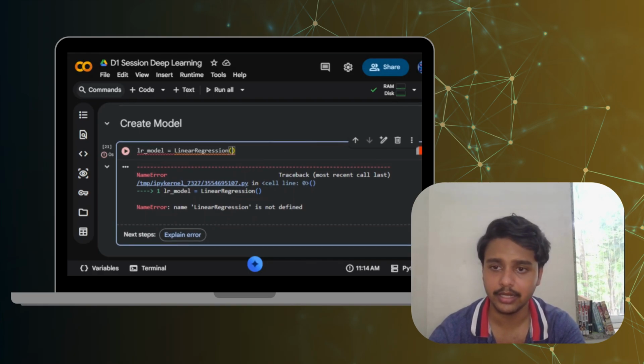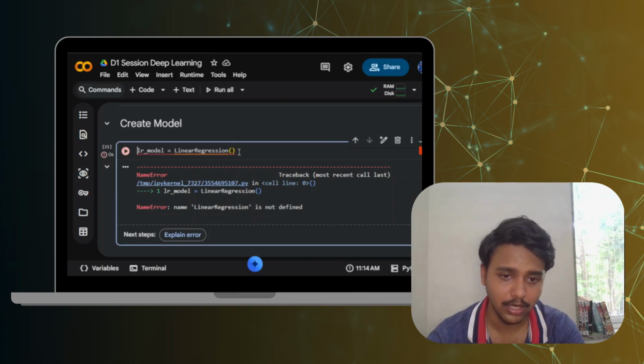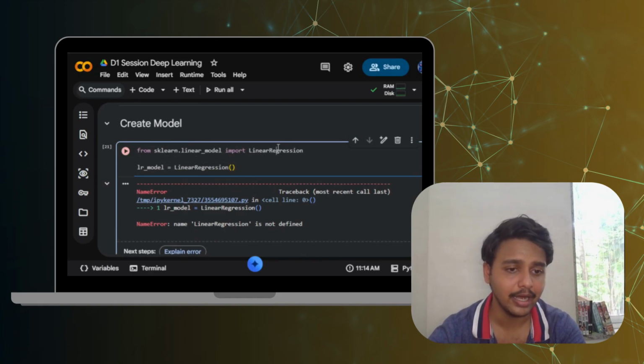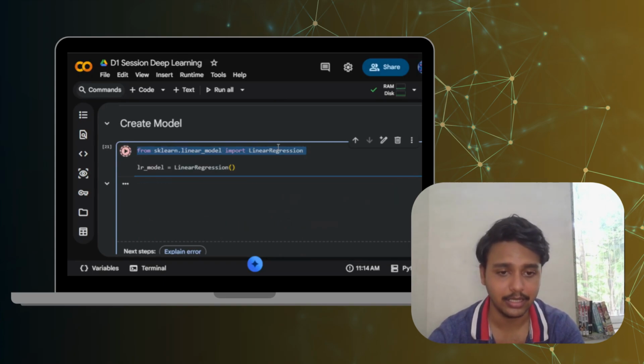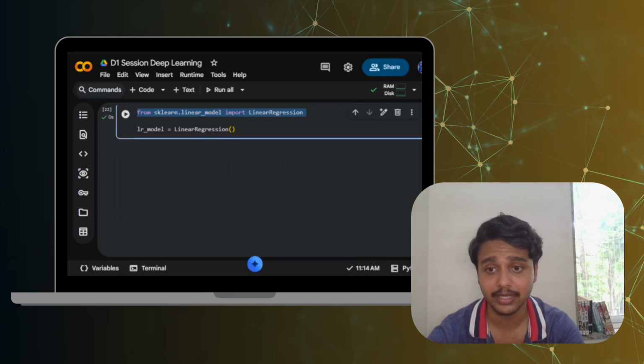Okay, I guess the linear regression model has not been defined. So for that we will have to import the linear regression model. How do we import? We just write from sklearn.linear_model import LinearRegression. Control enter. Okay, the execution has been completed. The model has been created.